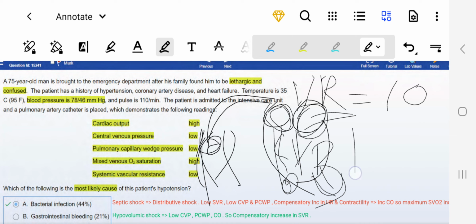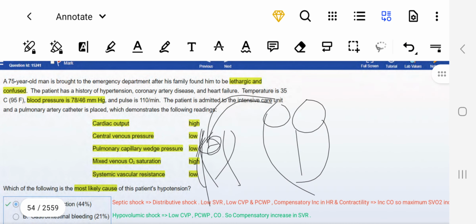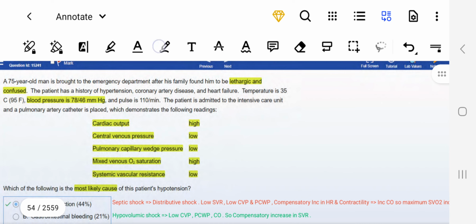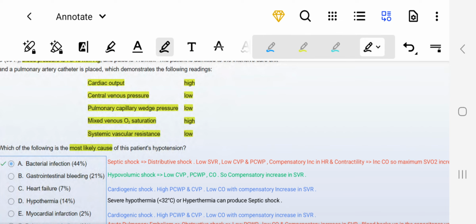So pulmonary capillary wedge pressure will also be raised. What will happen is a compensatory mechanism: there will be an increase in heart rate and contractility. We know that cardiac output is dependent on these things, so there will be an increase in cardiac output.